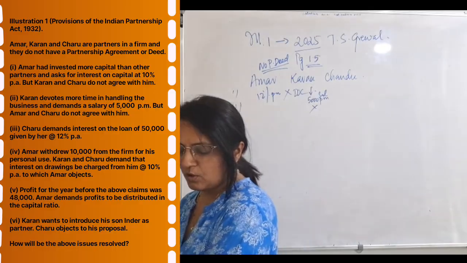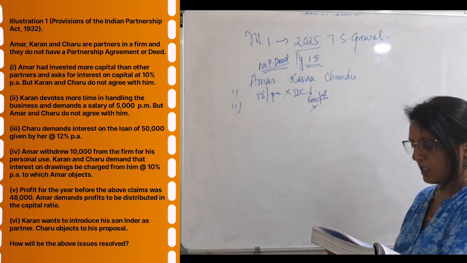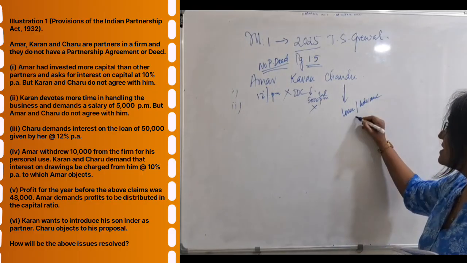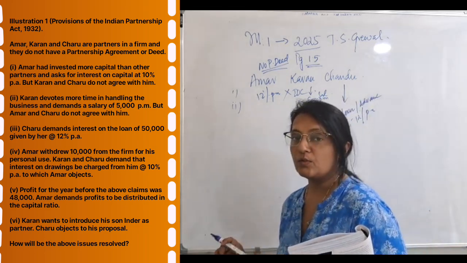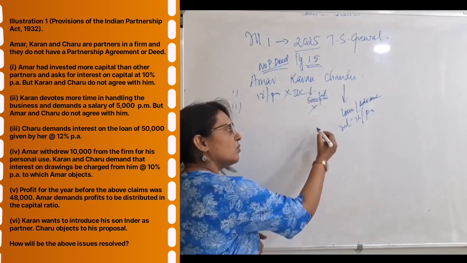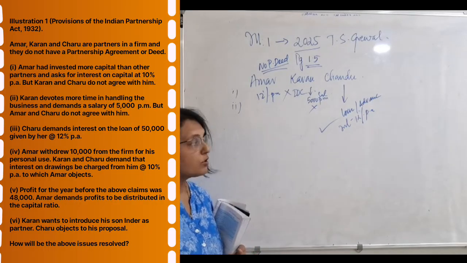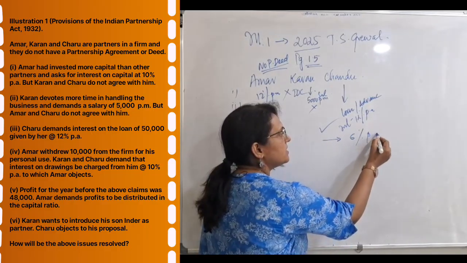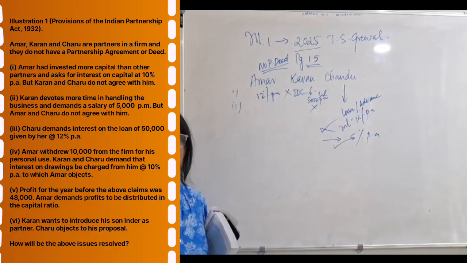Chandu demands interest on loan of rupees 50,000 given by her at the rate of 12%. Now Chandu has advanced a loan. She is demanding 12% per annum interest. The thing is, Chandu has given a loan. Interest we will give, interest has to be given to Chandu, but not 12%. According to our provision, we will give only 6% per annum.